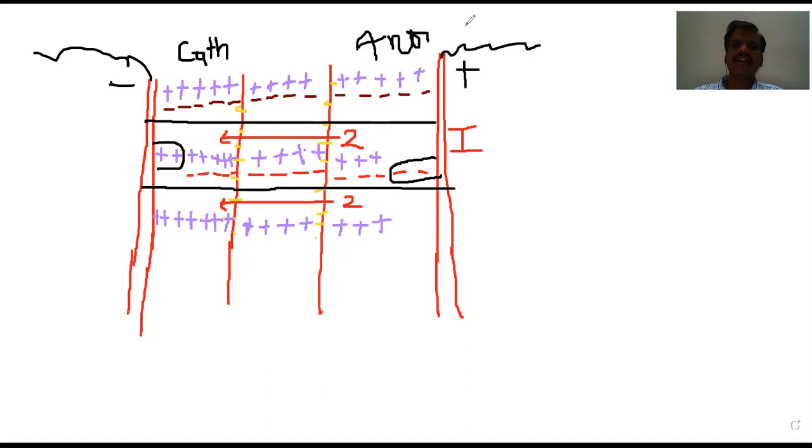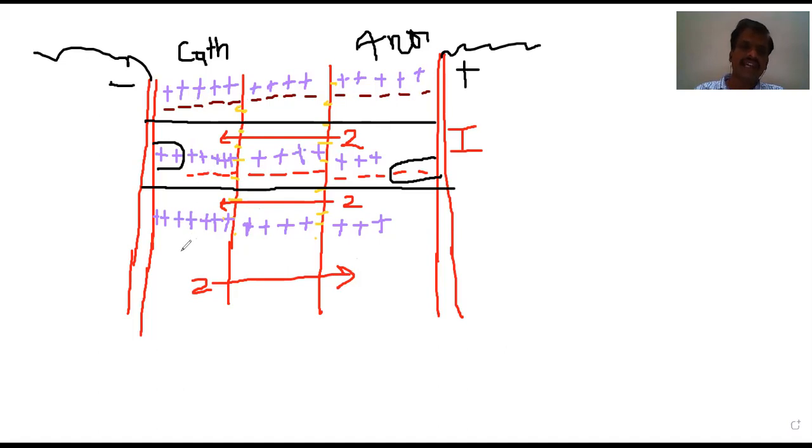Now coming to the anions, let us assume that 2 anions had also moved from the cathodic compartment to the anodic compartment. Please try to understand. Anions always move towards the anode. Cations always move towards the cathode. Here, how many anions were there in the earlier case? 5 anions.